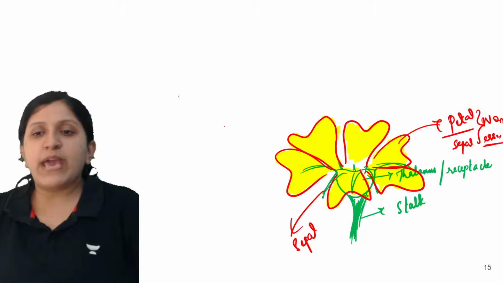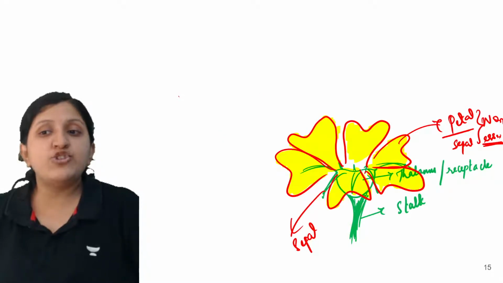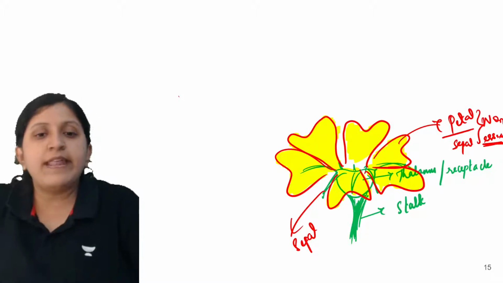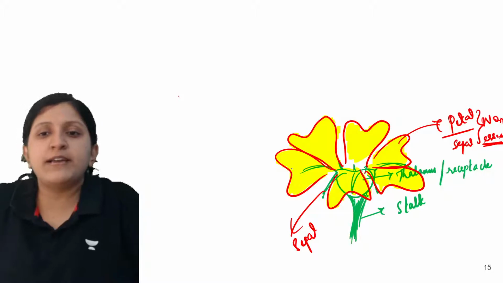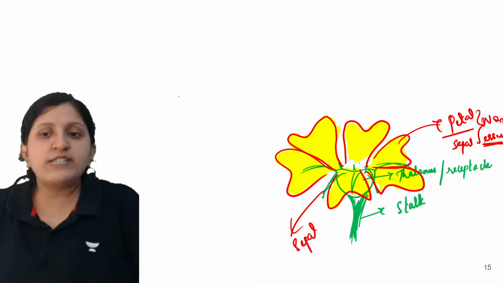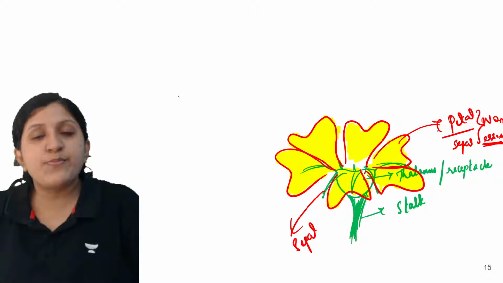Alright, so let's have a look at this. This is about the petal and sepal, which are non-essential parts of the flower. Now we'll draw the essential parts. The essential part here is the stamen. First, the outermost is the sepal, next is the petal.